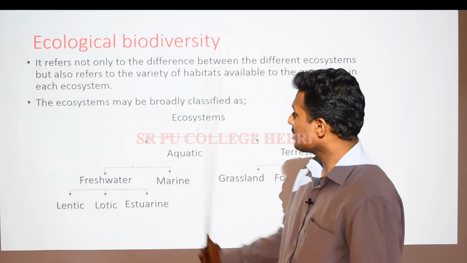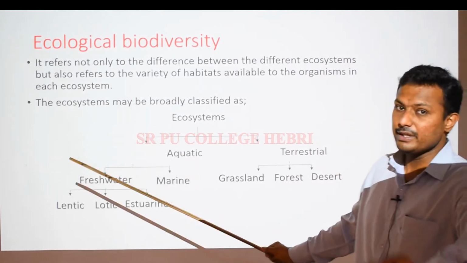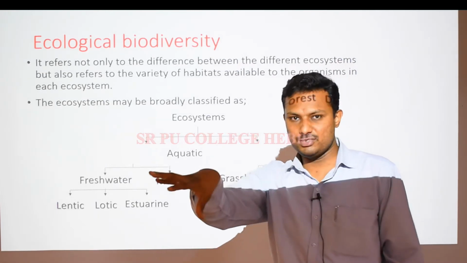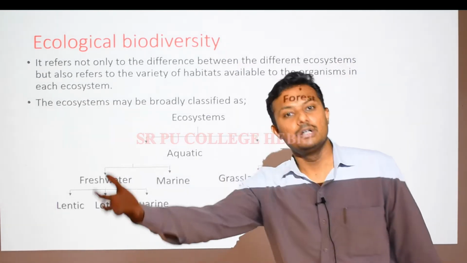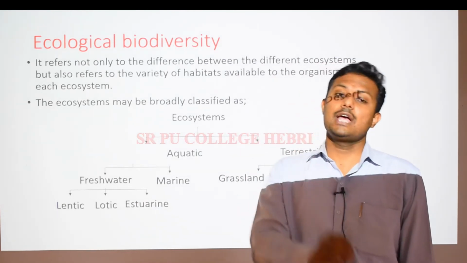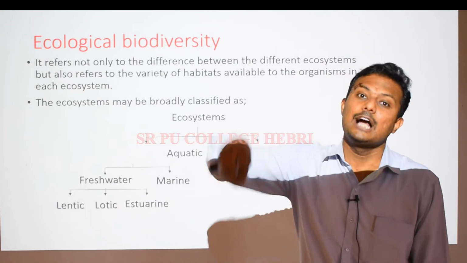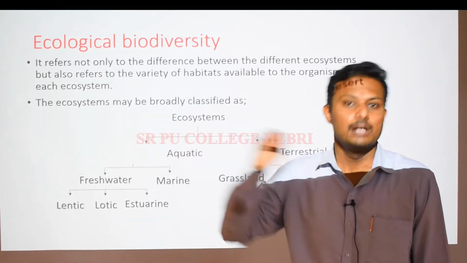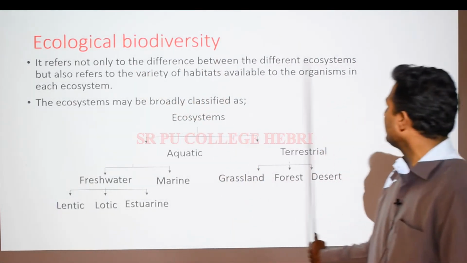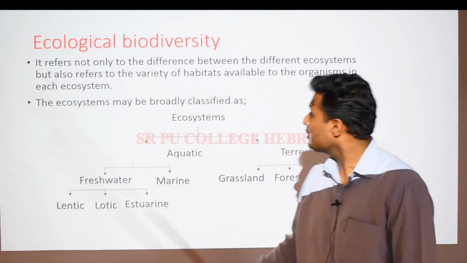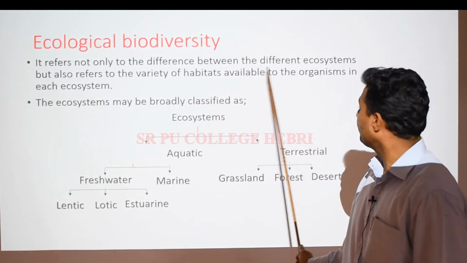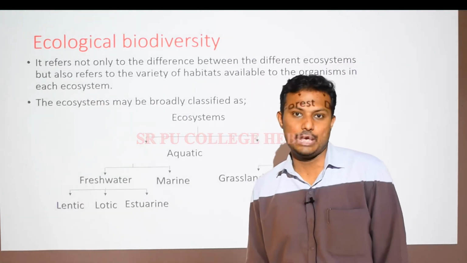So ecological biodiversity refers to not only the differences between the different regions, or different types of habitat locations, but it also accounts for the organisms or species diversity in that particular ecosystem or in that particular habitat. It not only accounts for the differences between the different ecosystems, but also refers to the variety of habitats which are available for the organisms to survive in each ecosystem.